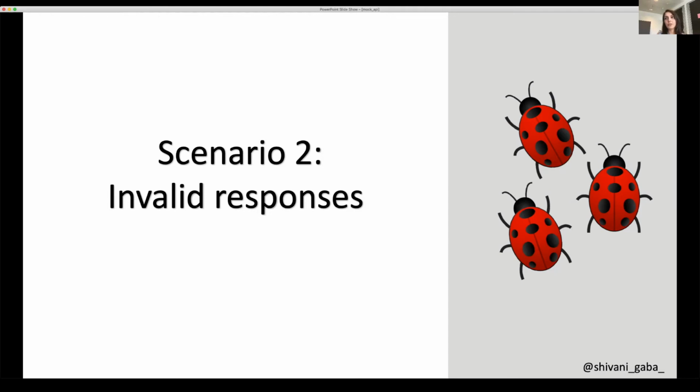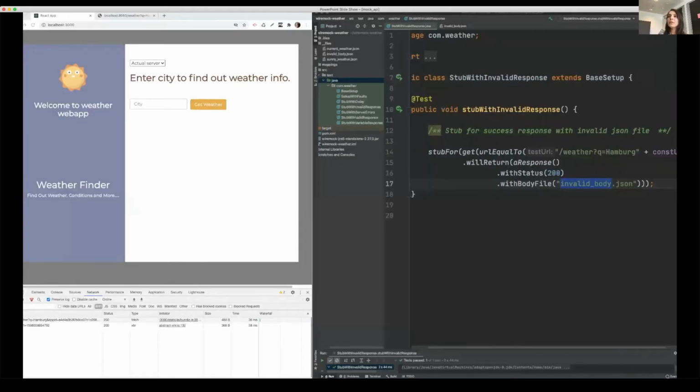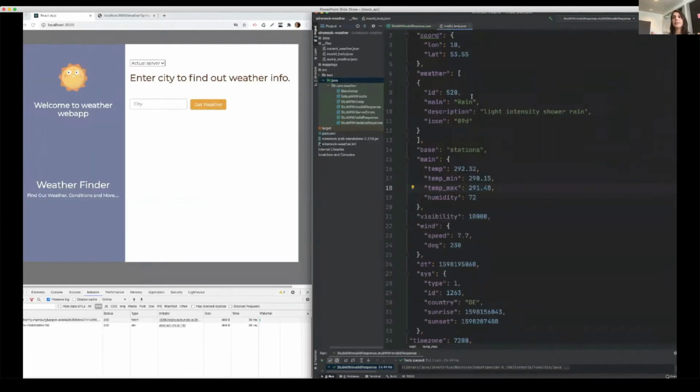So for the invalid scenarios, let's see how we can do this. This is the function that we created earlier, where I've added the invalid JSON, and this is returning me a 200 status code. So it's the same function that we had earlier, and this is the similar file that we had earlier. And now I will make it invalid in front of you.